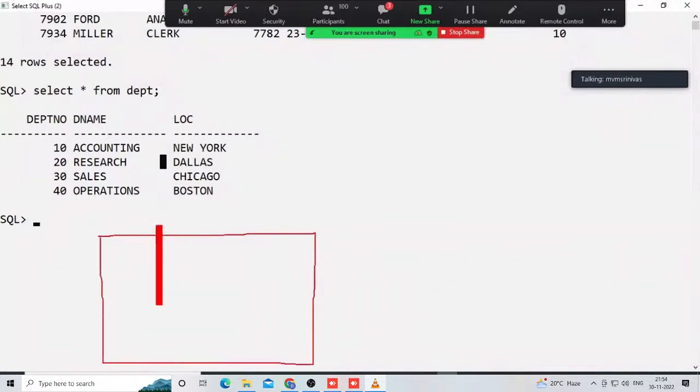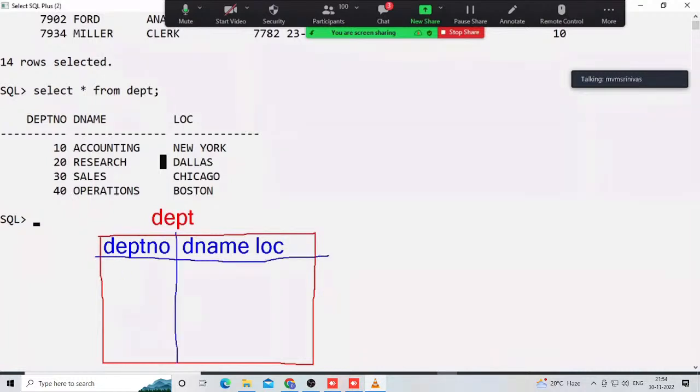Suppose this is a DEPT table given by Oracle Corporation. In this DEPT table, 3 columns are available: department number, department name, and location. Okay, fine. Slowly observe here. These are the 3 columns that are available.